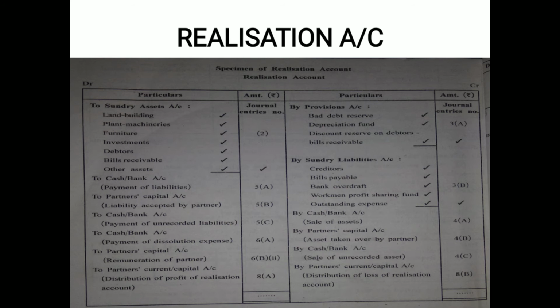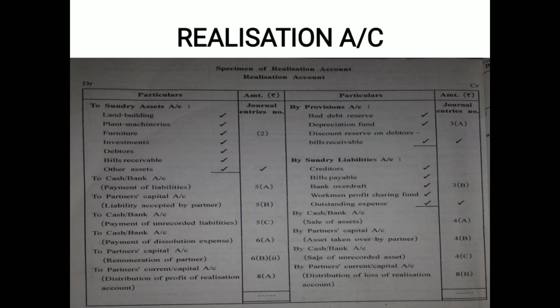Yes, ready? Okay. The first journal entry, I cannot see the word realization anywhere. So this journal entry is going to be posted in partner's capital account, and we are preparing a realization account here. So this journal entry cannot be posted here, as well as the second one, which is partner's capital account, profit and loss account, also does not appear in realization account.